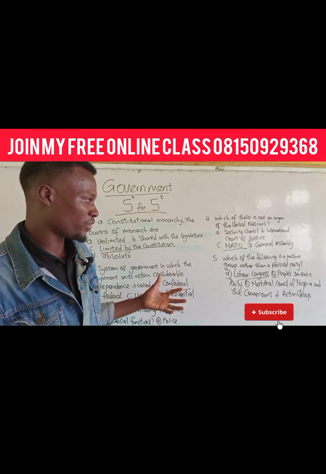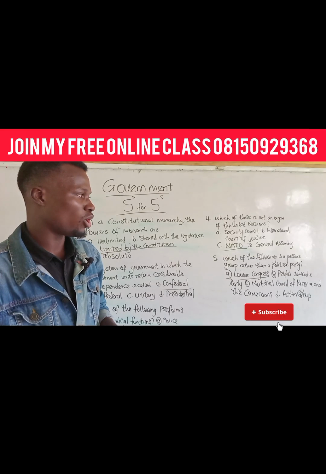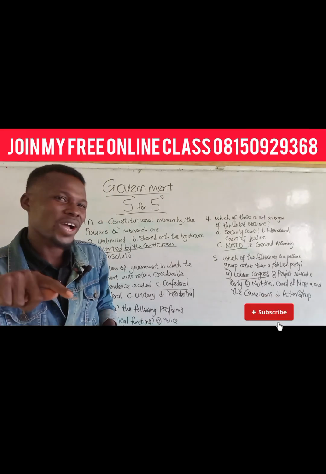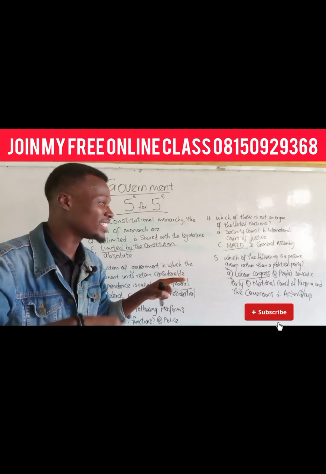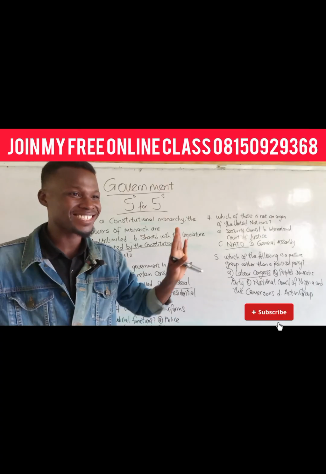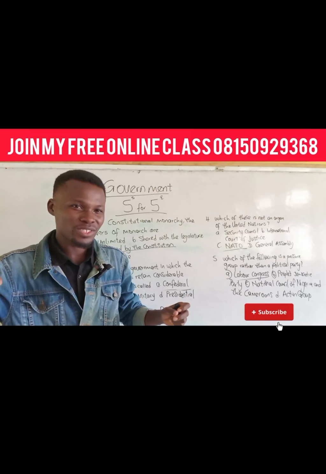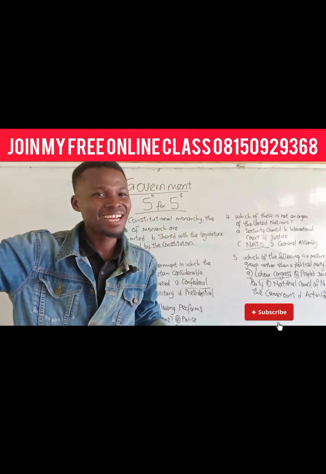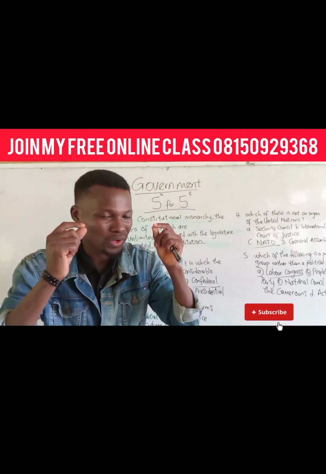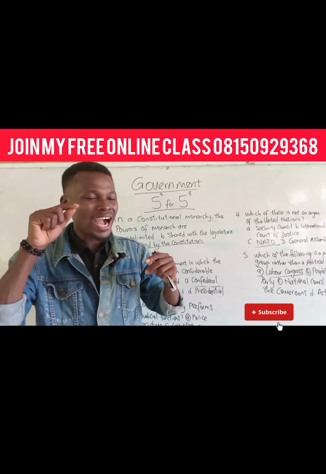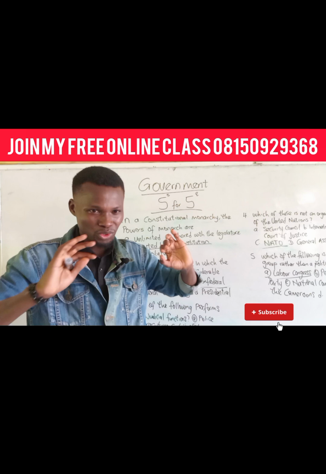And this also, which of the following is a pressure group rather than a political party? They can ask this way, that which of the following aims to influence government rather than winning government? Meanwhile, what they are just asking is that which of the following is a pressure group rather than a political party? Look at it. It's the same thing, but using different words. So they can say which of the following aims to influence government policy rather than winning governmental seats. It's still the same question. So secret 4, don't forget, is that think about how the same question can be asked in a different way. It's still the same question, but in a different way.